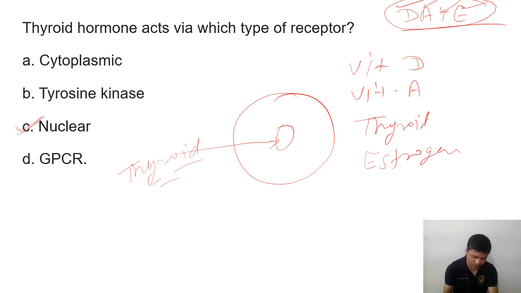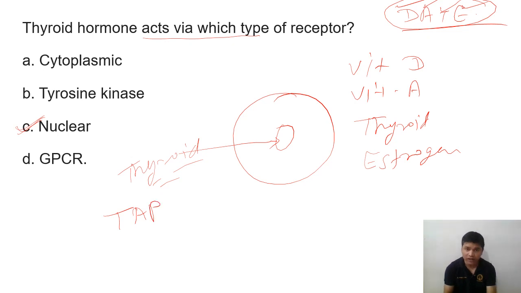Then what are the hormones which act via the cytoplasmic receptor? So you can use TAP or ATP.